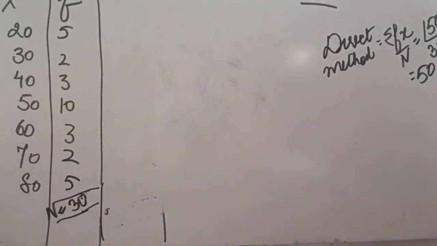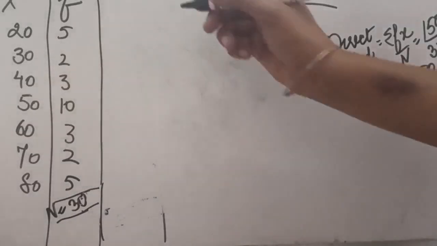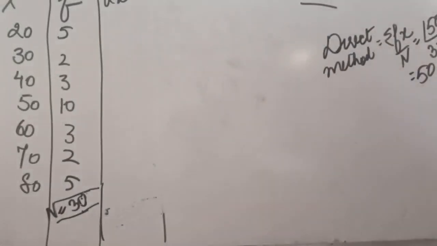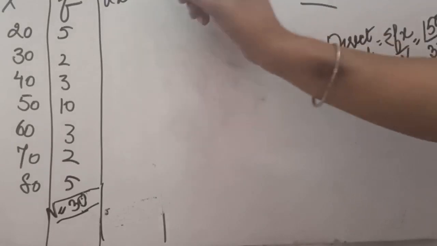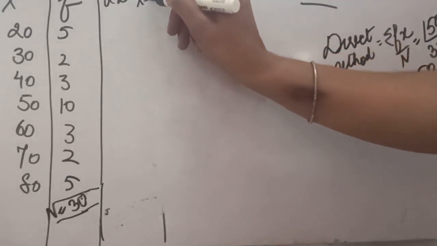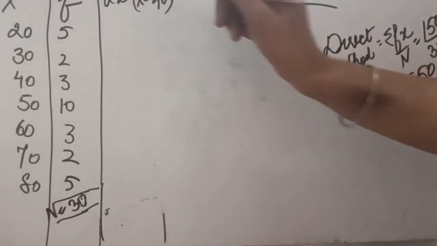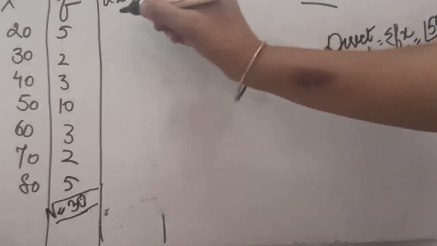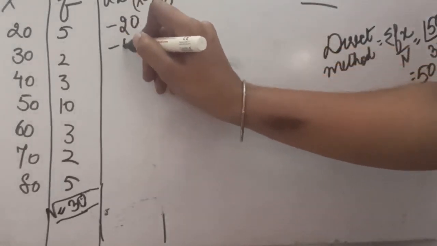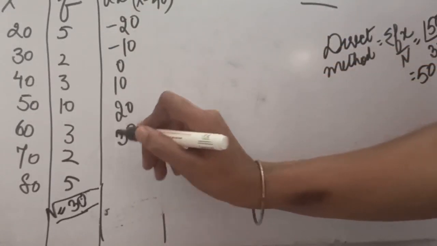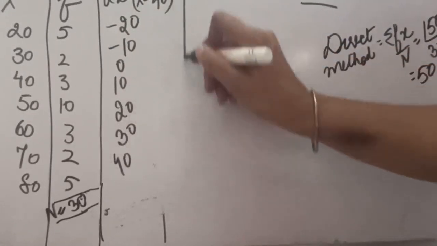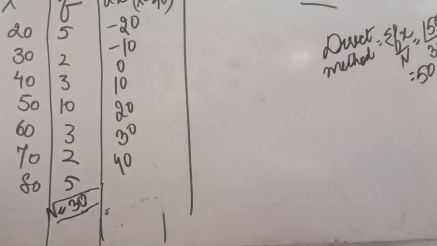For the shortcut method, again we will have to take the deviations, that is we have to calculate the dx. Out of this series from 20 to 80, we can take any middle value. For example, from 20 to 80, I feel 40 will be in the middle. So I am taking the assumed mean as 40, and x minus 40 will be my calculation. So 20 minus 40 is minus 20, minus 10, 0, 10, 20, 30 and 40. So this will be my dx.